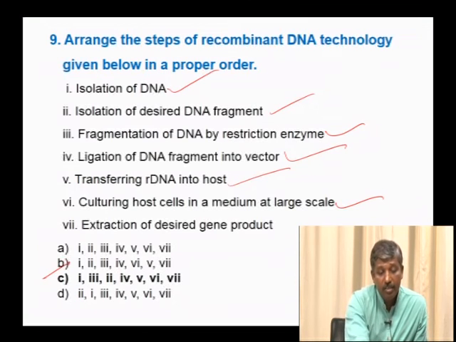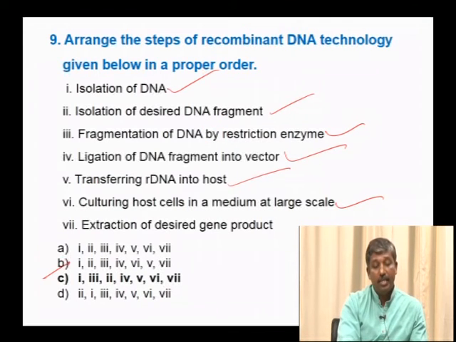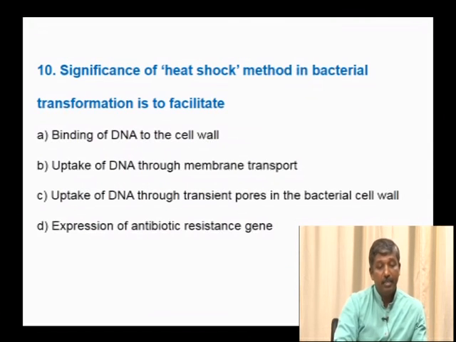C. So isolation of DNA, isolation of desired DNA fragment, fragmentation of the DNA by restriction enzyme. So 1, 3, 2, 4, so this is the right option, not the B.